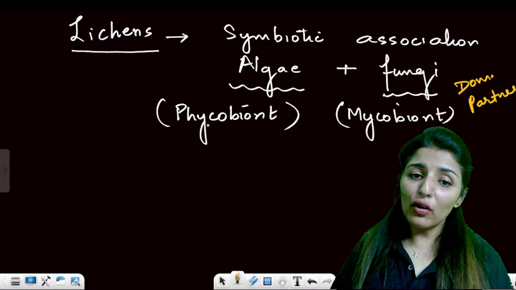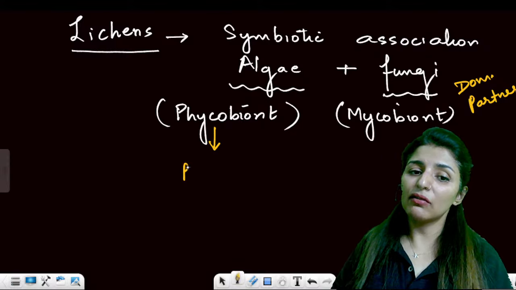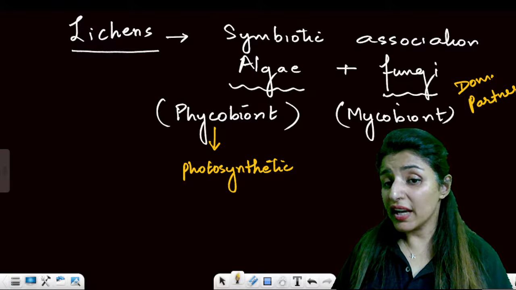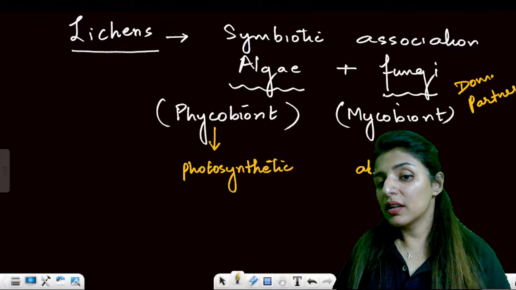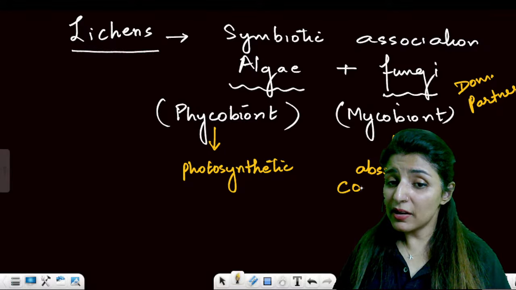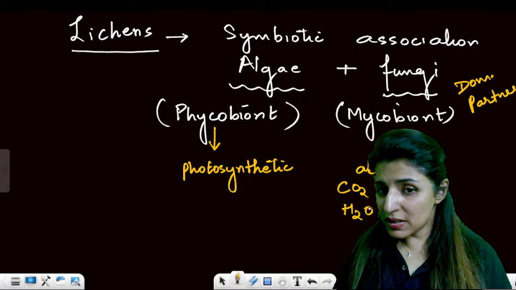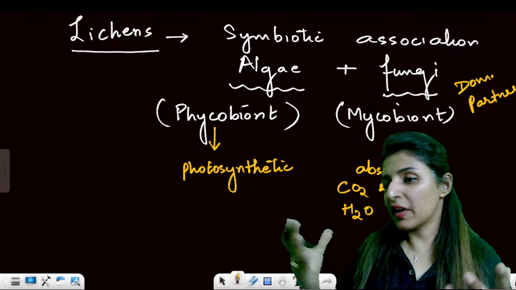Okay. Now, phycobiont, it is an algae, so it has pigment, it can photosynthesize. It is going to be photosynthetic. While fungi, it has a thalloid body and it absorbs carbon dioxide and water. So, fungi absorb CO2 and water while algae photosynthesize the food, and this is how they live happily ever after.